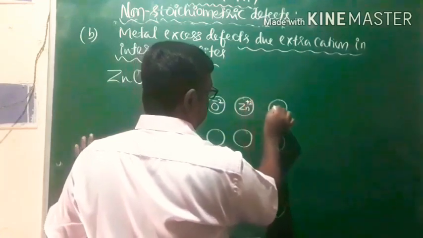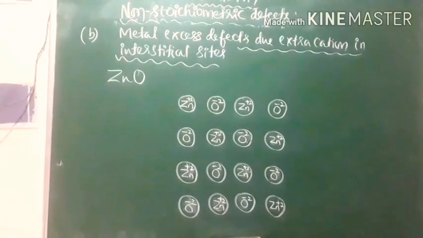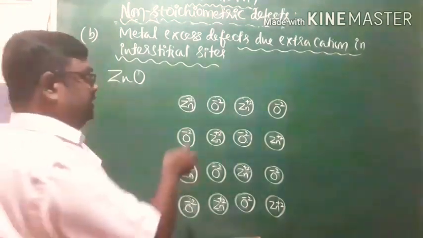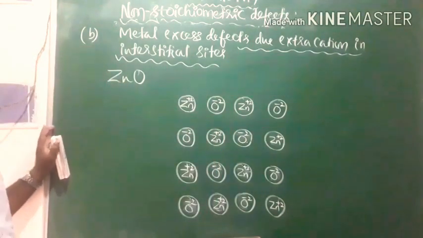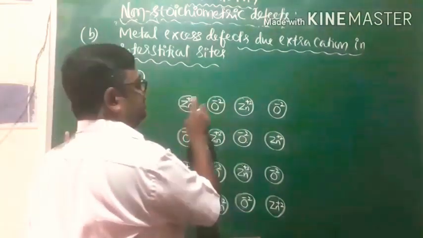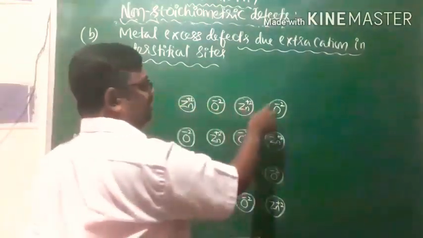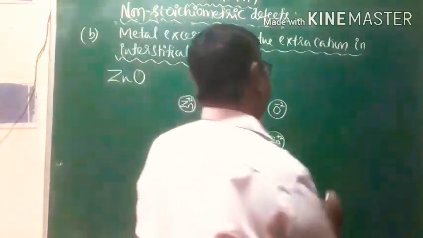The lattice points are occupied by Zn plus 2 ions and oxide ions, at alternate positions: cation, anion, cation, anion.